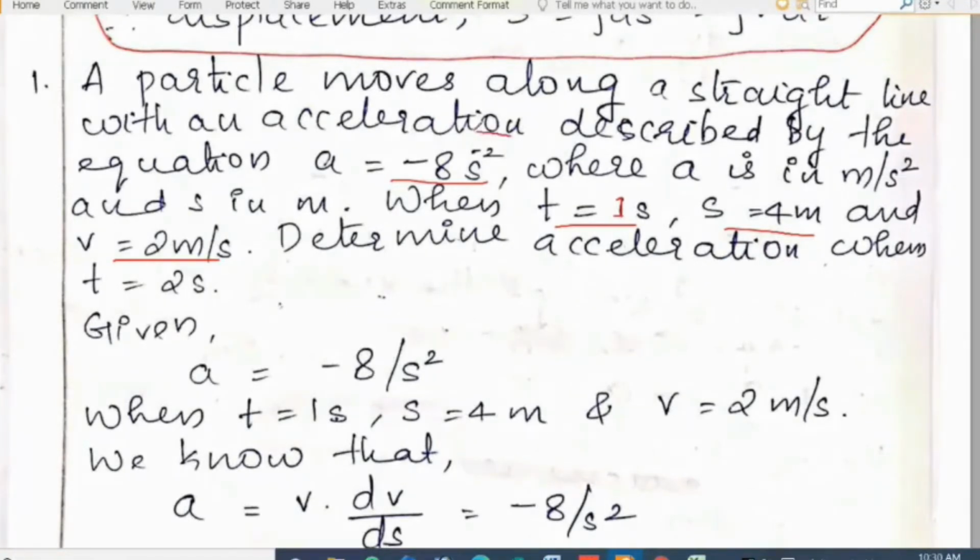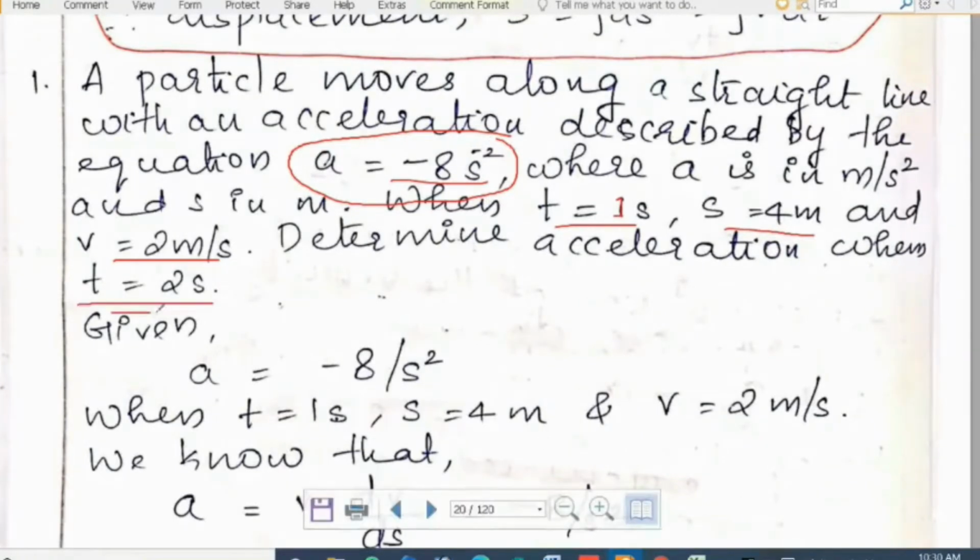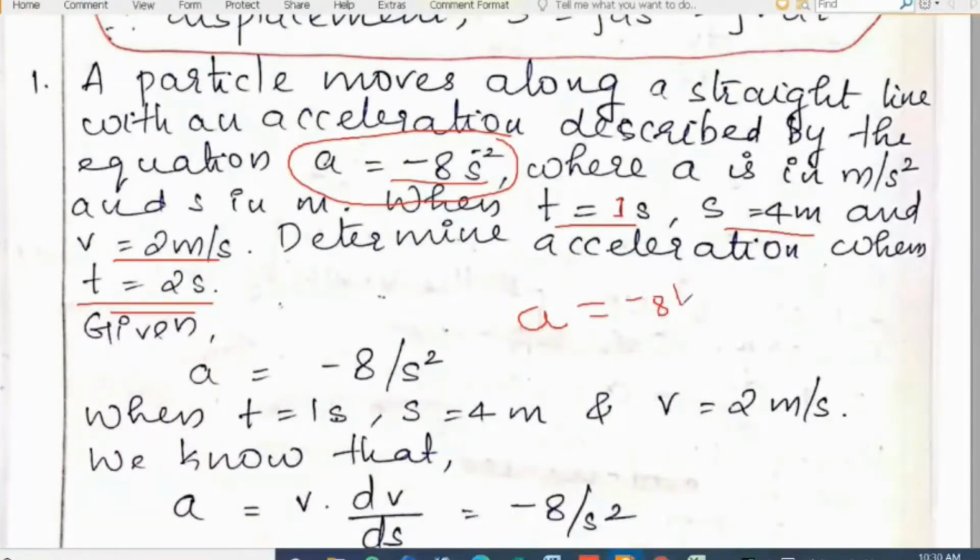In the given equation for acceleration, there is no term for t. Sometimes it may be given that a = -8 t^(-2). If you are asked to find the acceleration at t equal to 2 seconds, you simply substitute the value of 2 for t. For example, there can be an equation like this.